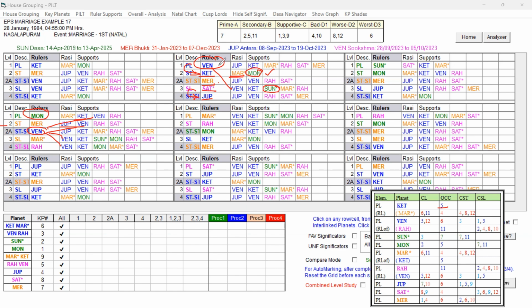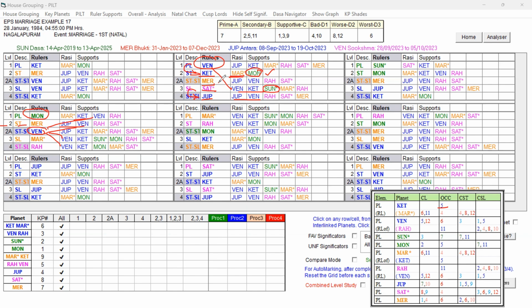So it means Venus and the star lord are supportive, the 2 level is weak, and the Moon is also playing a role, and the sublord Saturn is also a mixed significator, further supported by the favorable key planets and forming a ruler link. That way, Dasa Lord Venus is giving some support to the other levels, and the other levels also have some supportive signification, but also have unfavorable key planets playing a role. So the Dasa Lord is supportive for the marriage, but indicating some troubles also, because the destiny is unfavorable.